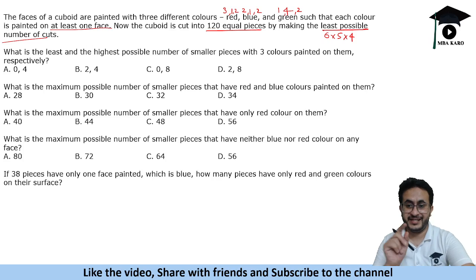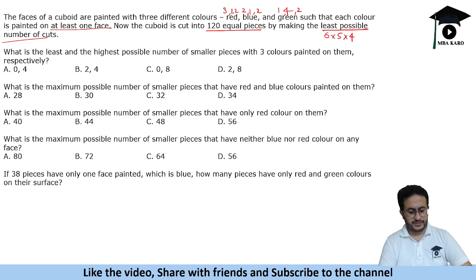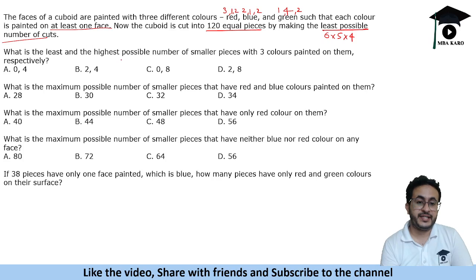Okay, but at least one side has to be painted by one of the colors. Now it says, what is the least and the highest possible number of small pieces with 3 colors painted on them?